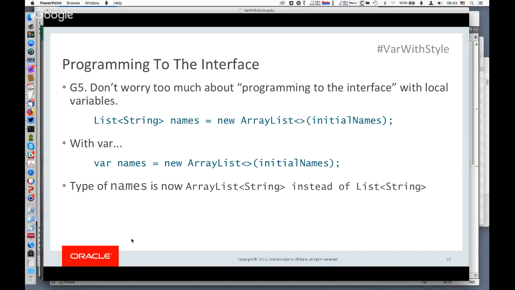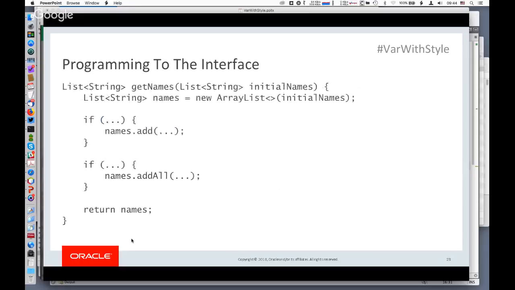And so some people will object to this, because they claim that there's this rule, you should always program to the interface. And there's something to this. I think that programming to the interface is a good principle. But I also claim that in many cases, this doesn't make a difference for local variables. So let's look at an example here.